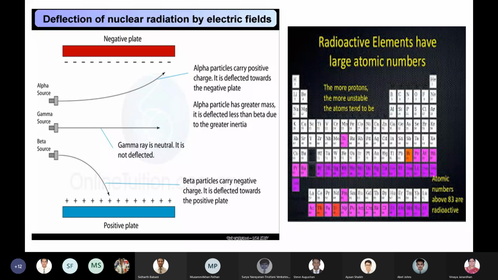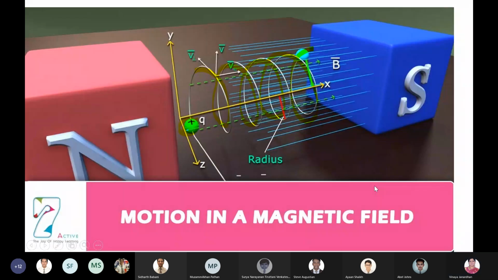Electrons. Now, next, motion of a charged particle in a magnetic field.